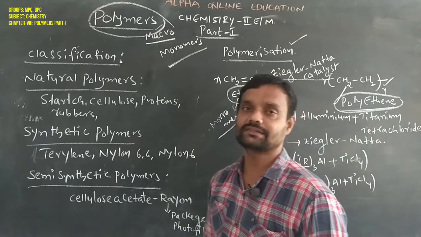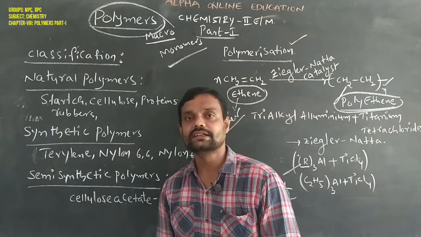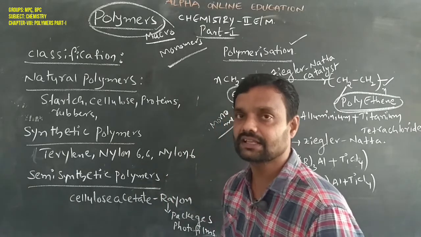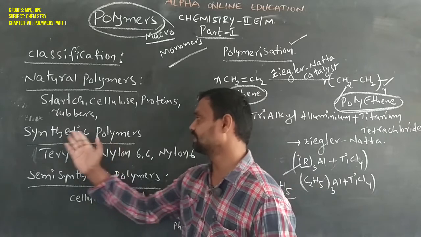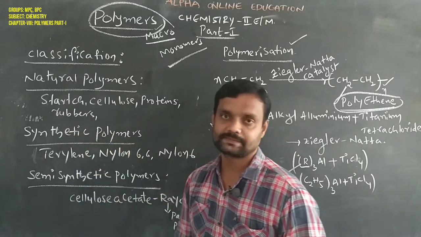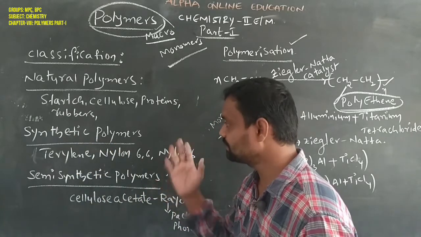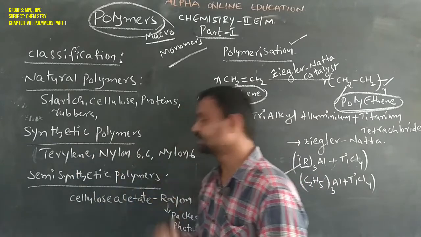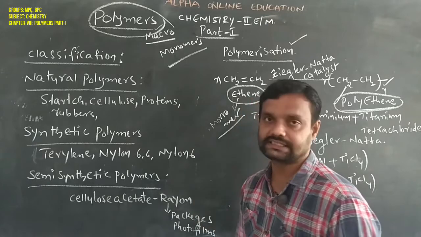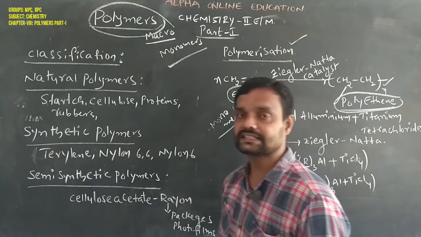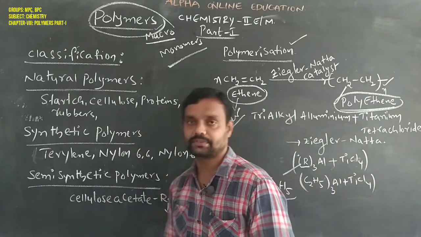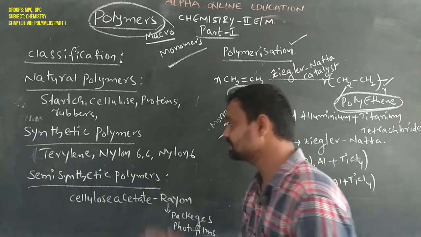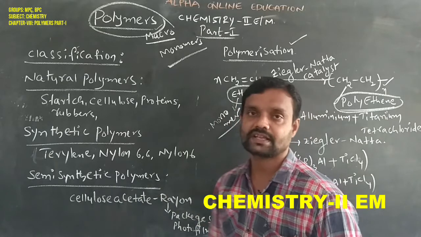Man-made polymers are those that are prepared or synthesized in the laboratory. That is called synthetic polymers. Well-known examples are terylene, nylon 6,6, nylon 6, and bakelite. Another classification is the semi-synthetic polymer.